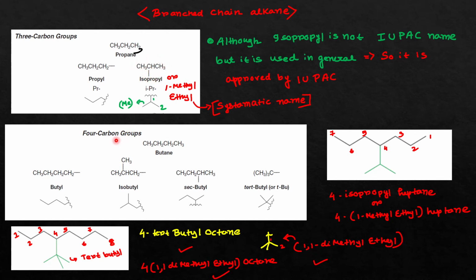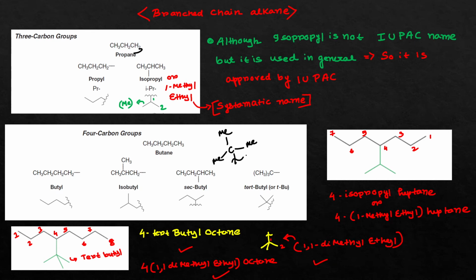Now come to the 4 carbon group. In case of a 4 carbon group, you can subtract a terminal hydrogen atom and you will obtain the butyl group. If you subtract this hydrogen atom, you will obtain the isobutyl group. If you subtract this hydrogen atom, you will obtain the sec-butyl group. On the other hand, there can be a possibility that this carbon atom may be attached with a total of 3 methyl groups.